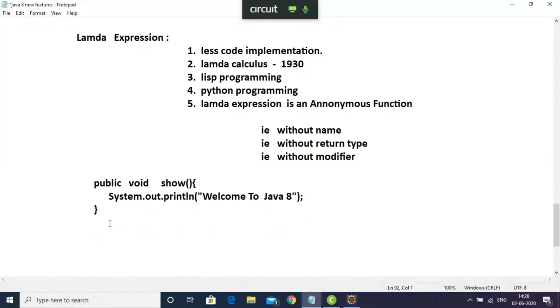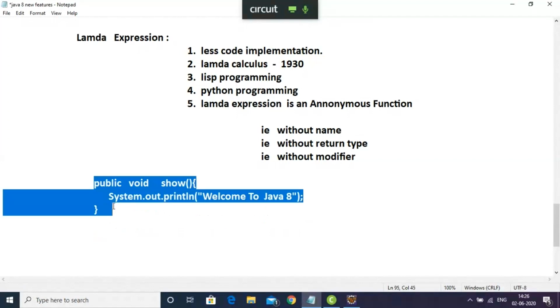Fine. Now what I want to do is convert this Java method into a lambda expression. This method signature all of us are familiar with, but we are not familiar with lambda expression. With lambda expression, I'm going to write very little and concise code.